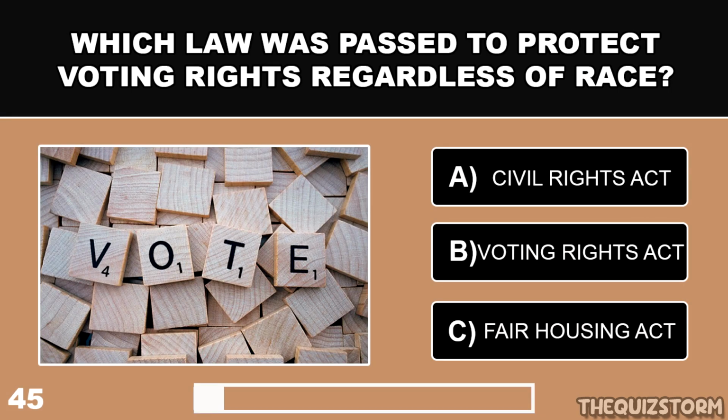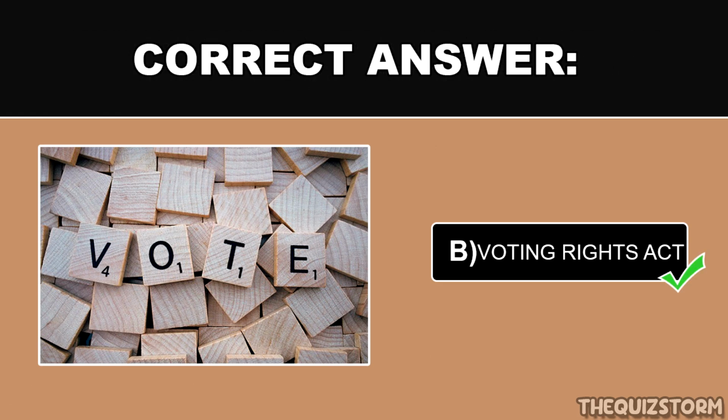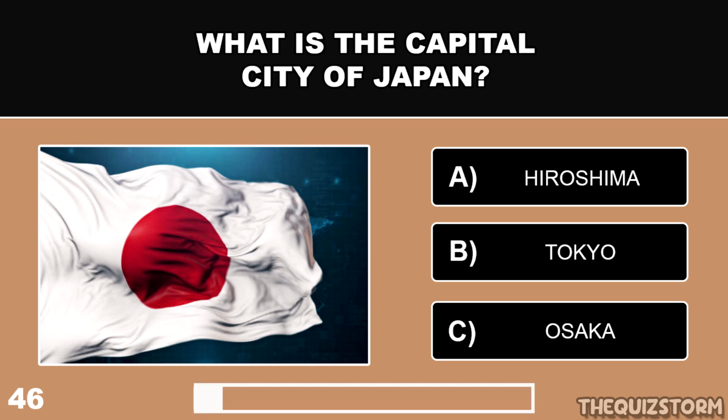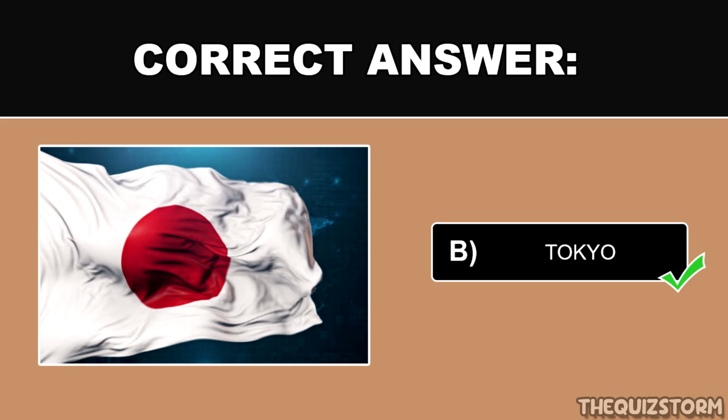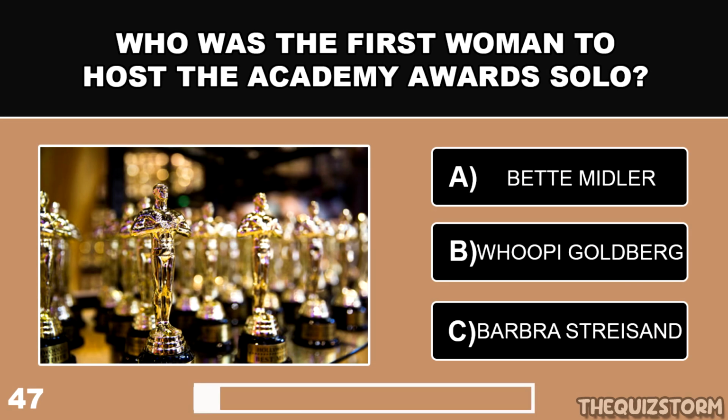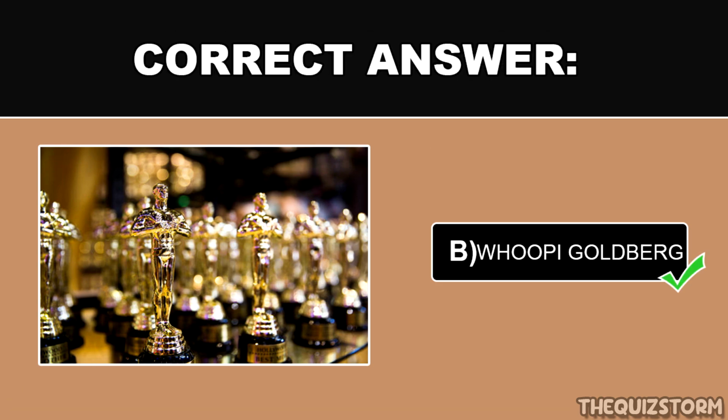Which law was passed to protect voting rights regardless of race? And the answer is the Voting Rights Act. What is the capital city of Japan? And the correct answer is Tokyo. Who is the first woman to host the Academy Awards solo? And the answer is Whoopi Goldberg.